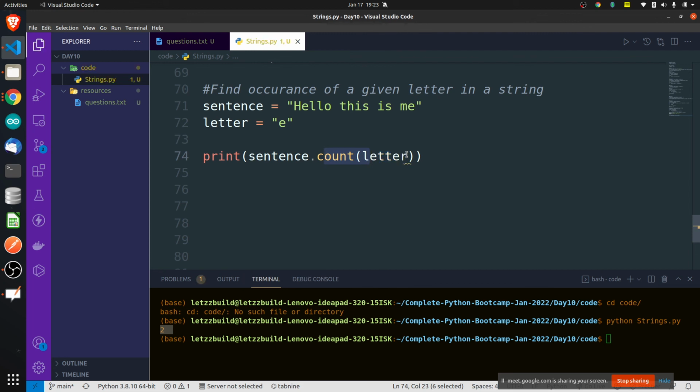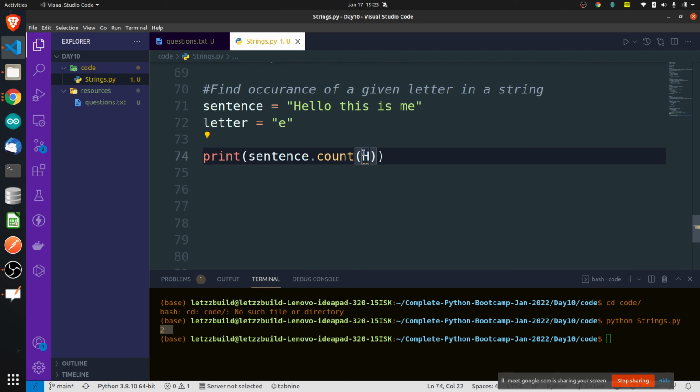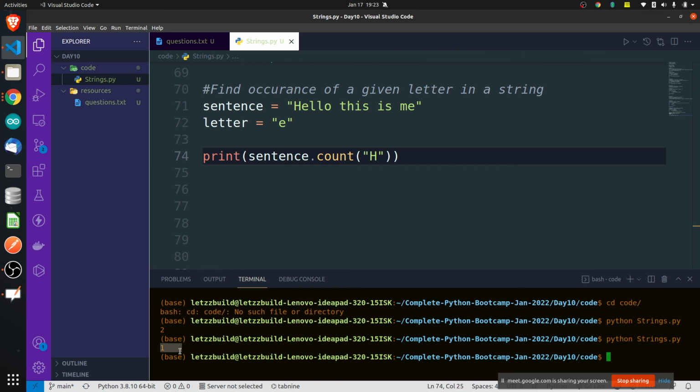If you pass here H, it will print the occurrence of H. Sorry, you have to pass it like this. It is printing 1, it is correct. It will print the occurrence of whatever letter you are going to pass.